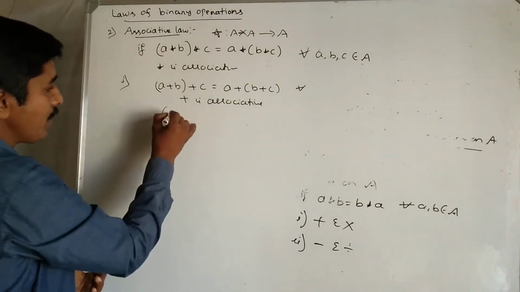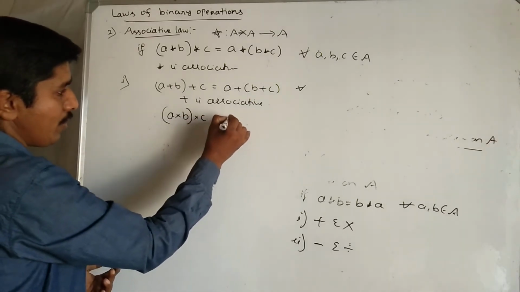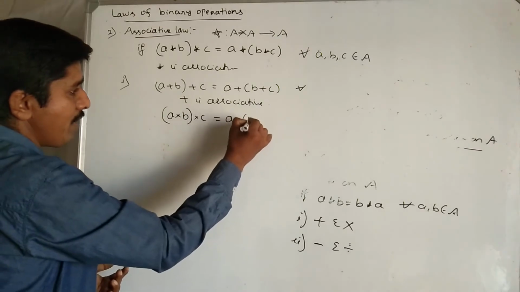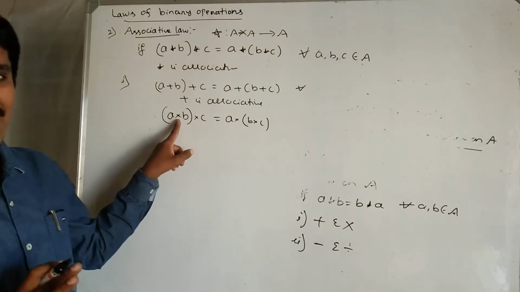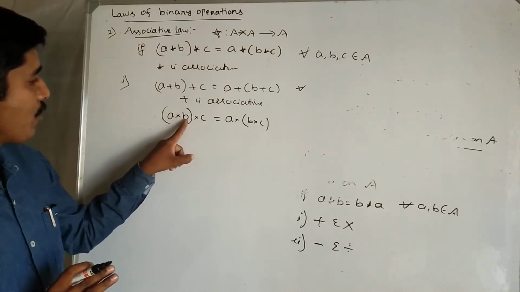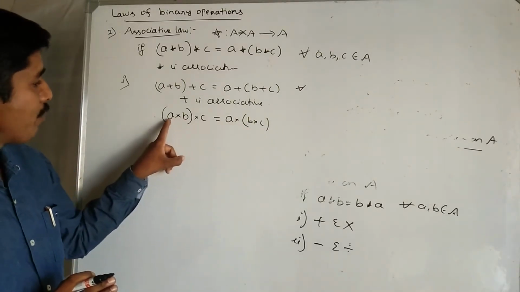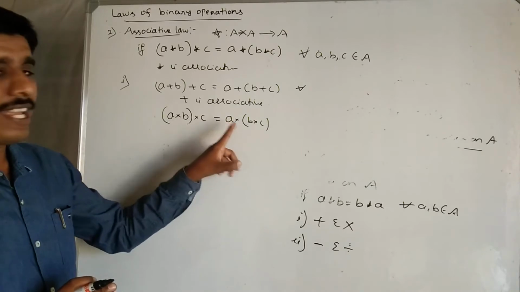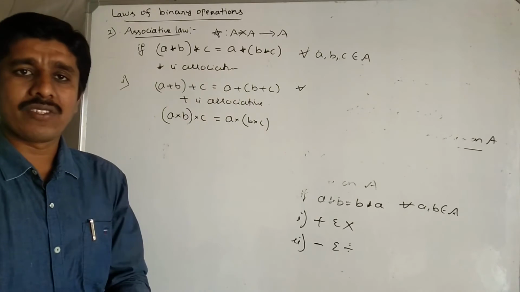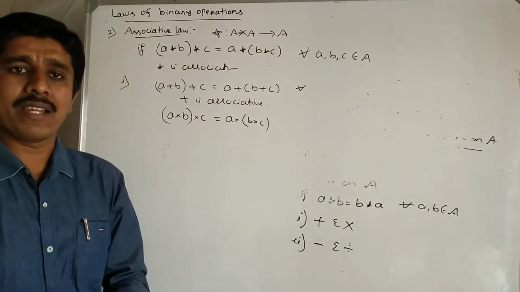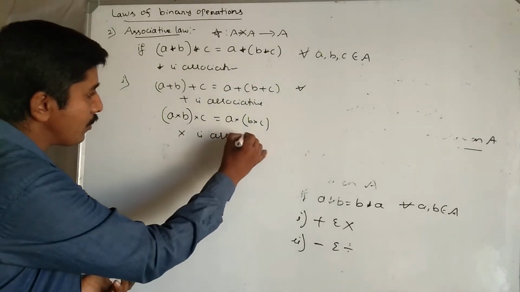Next, multiplication. Replace star by into. Here multiplication: (a into b) into c is equal to a into (b into c). This is into, not cross. This means (a into b) into c is equal to a into b into c, which is nothing but the product of three elements a, b and c. It is always true on any set for any numbers. Therefore, clearly multiplication is associative.